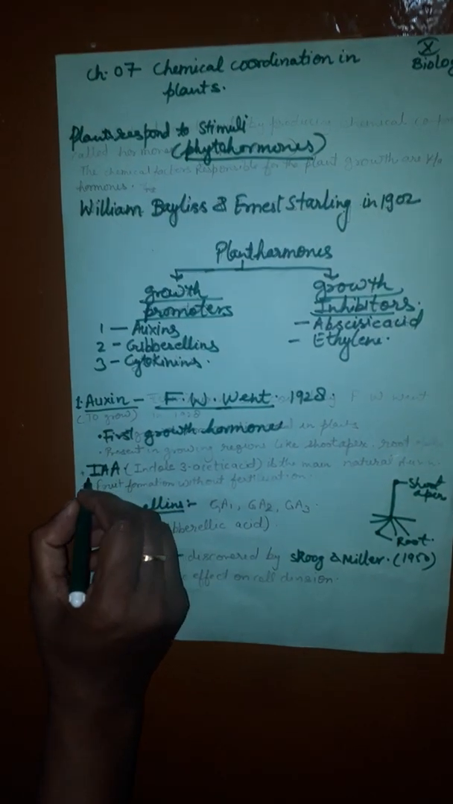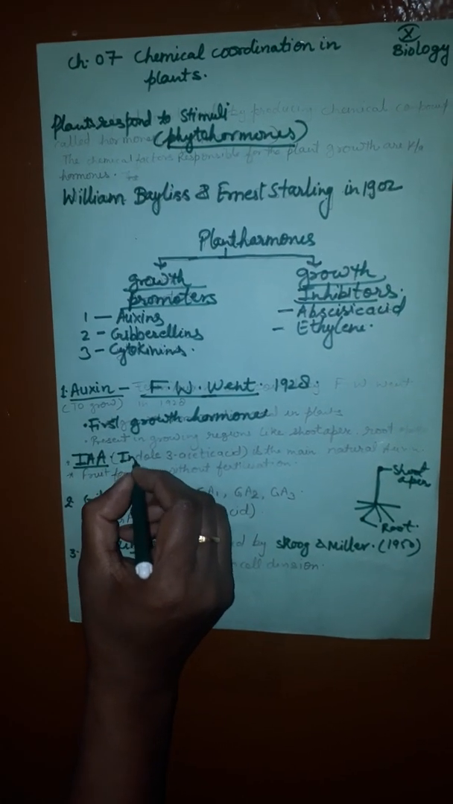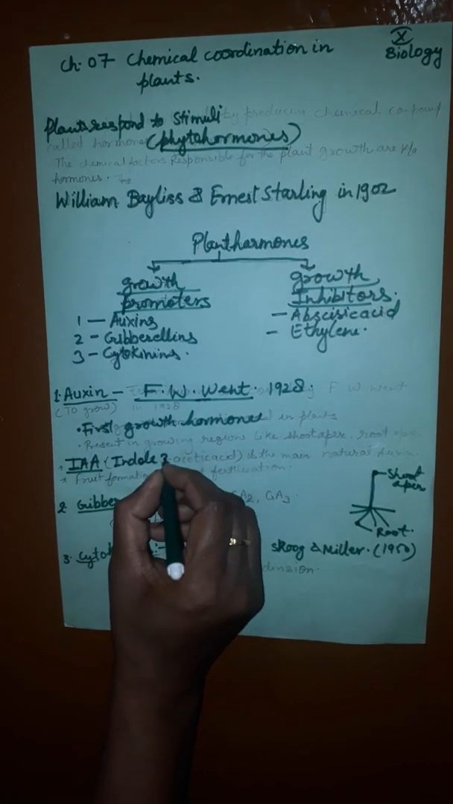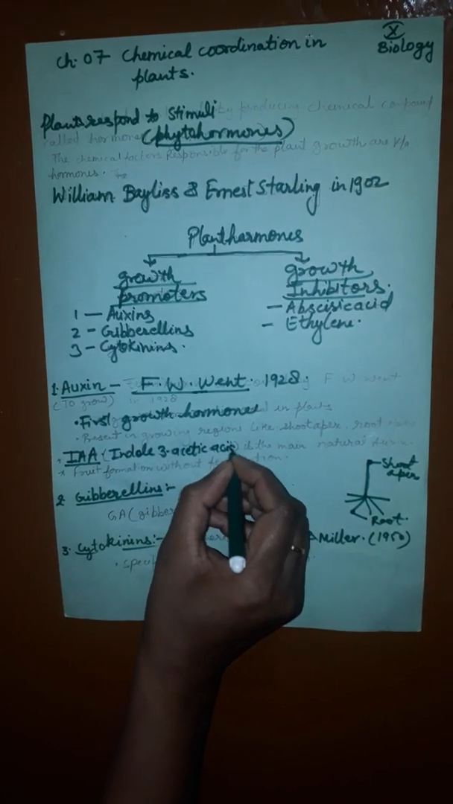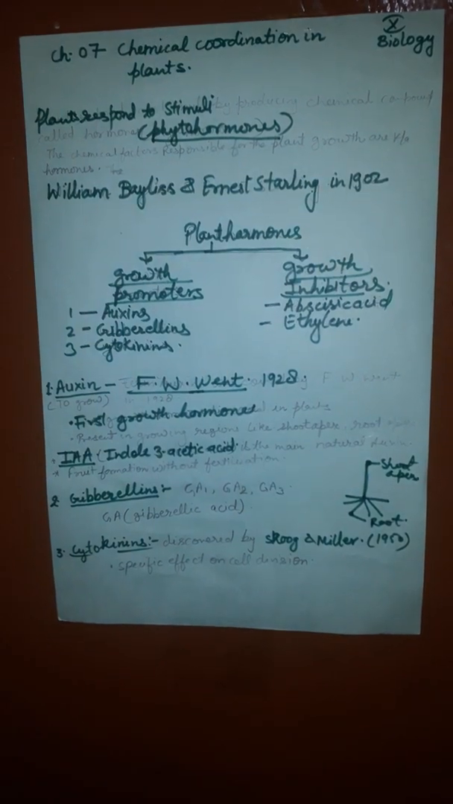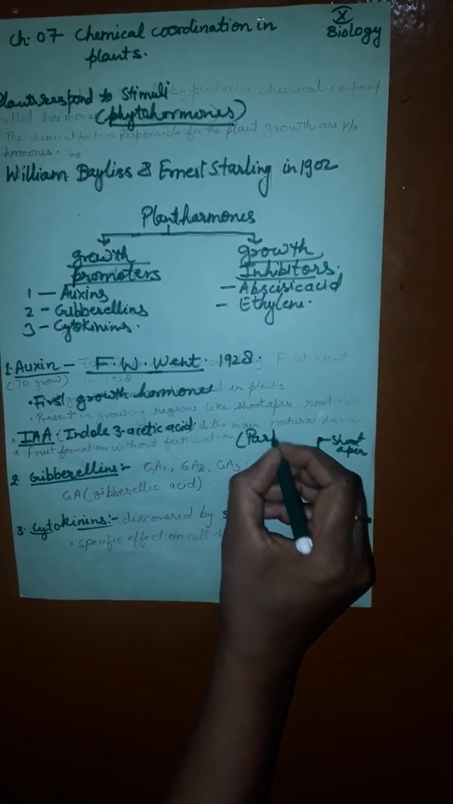The question will come in two forms. Write the full form of IAA or expand the IAA. That is indole 3 acetic acid. Or the question will come like this: name any one natural auxin. That is IAA, indole acetic acid. What is the function? Fruit formation without fertilization. This process is called parthenocarpy.